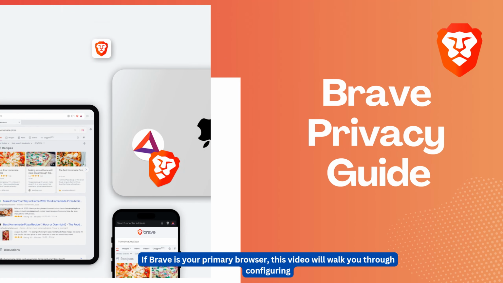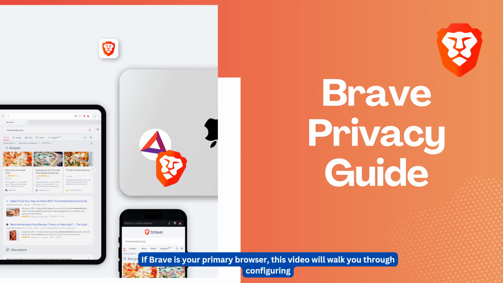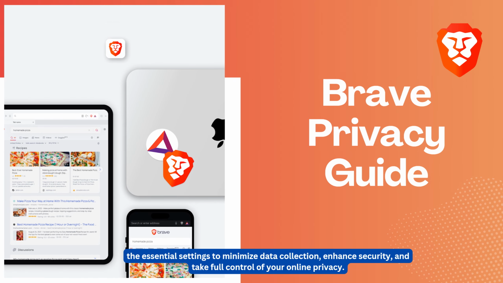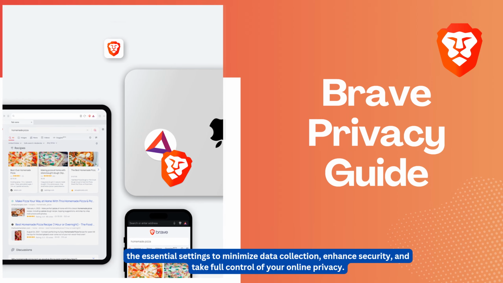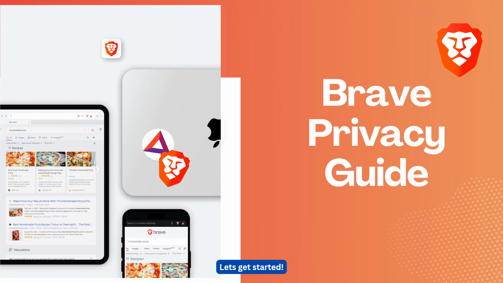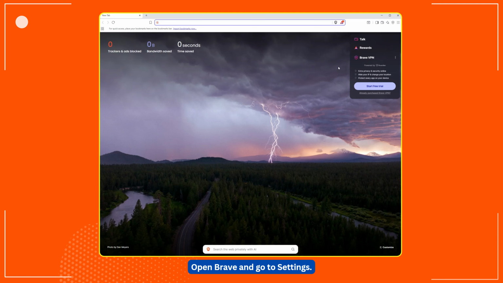If Brave is your primary browser, this video will walk you through configuring the essential settings to minimize data collection, enhance security, and take full control of your online privacy. Let's get started. Open Brave and go to Settings.